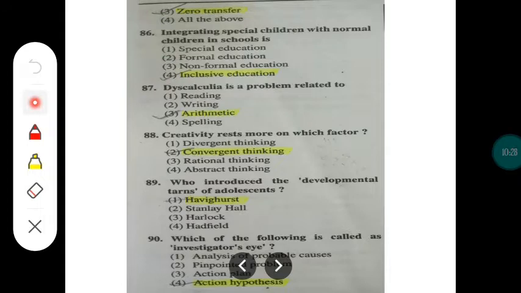Next question, question number 87, is, dyscalculia is a problem related to what? Dyscalculia is mainly related to maths. That means it is related to arithmetic. Spelling will come under English and writing, reading will come under the languages. So it's related to maths. Calculia is related to maths. So here the correct option is arithmetic.